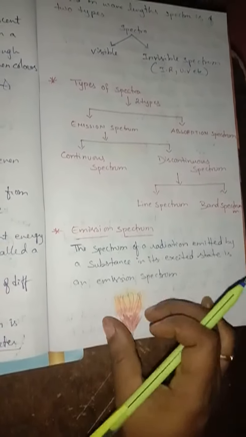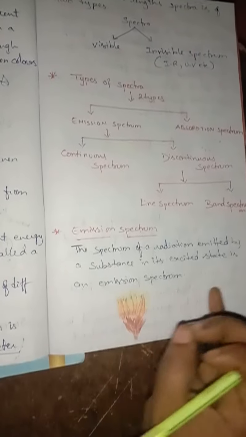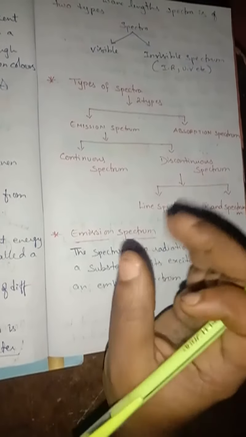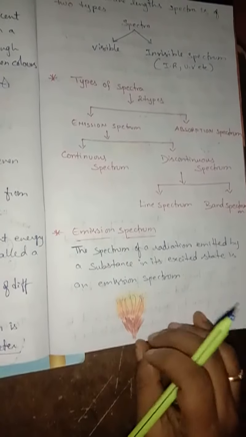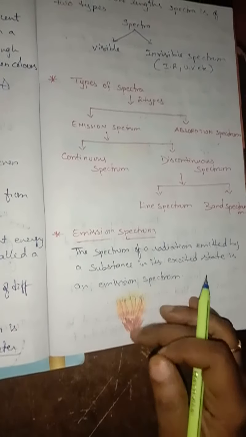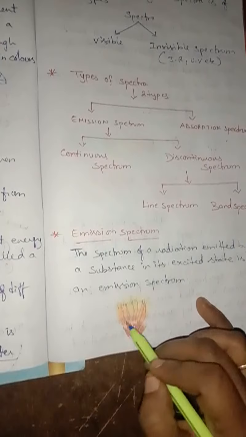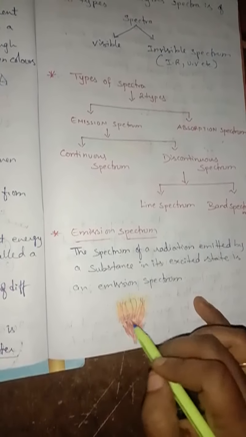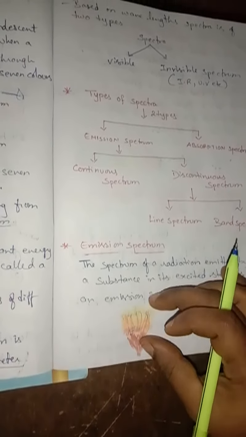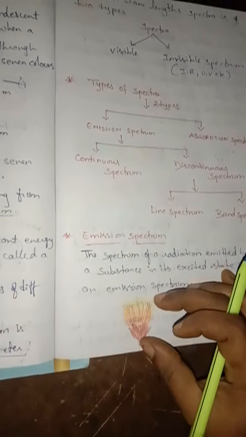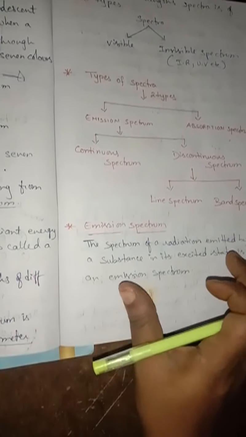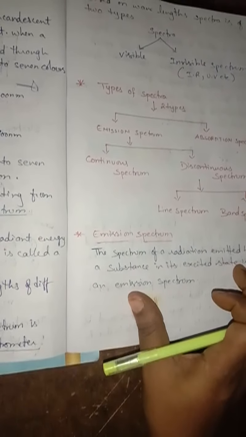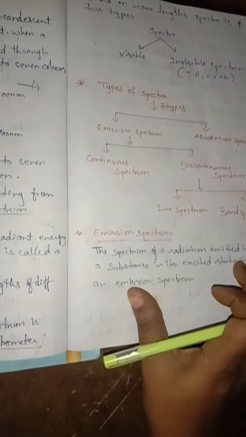Not only that, on the stove also the flame, the first blue color we will see, and the next green, and the next it will be light bluish in color, isn't it? So it gives different colors. So it is having different wavelengths from starting to ending. That is why the matter gives different colors. So the spectrum produced by emission of radiation is called emission spectrum.